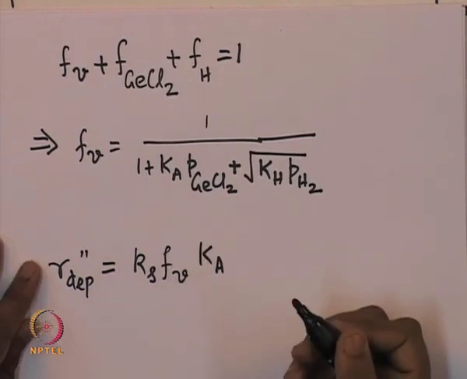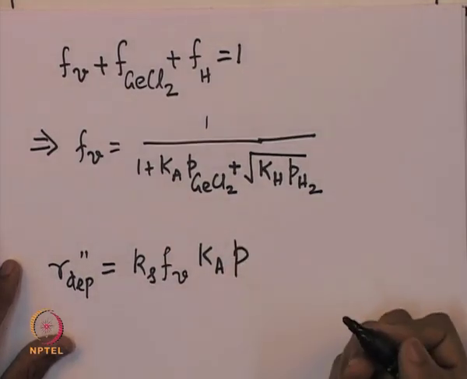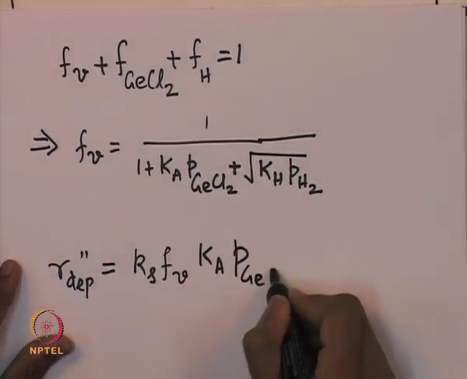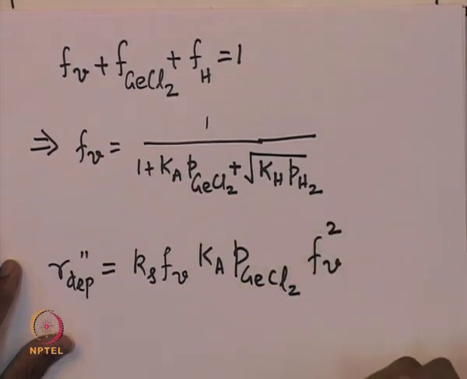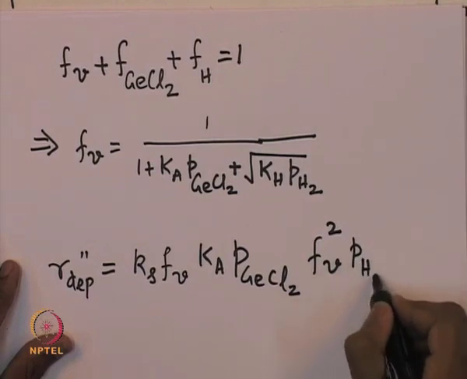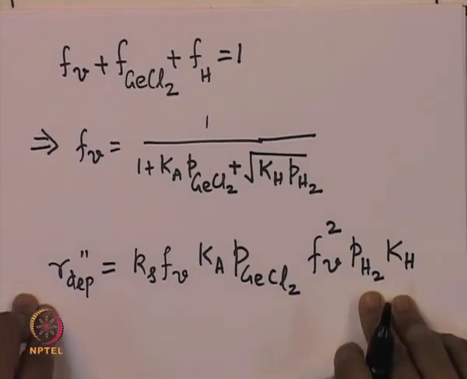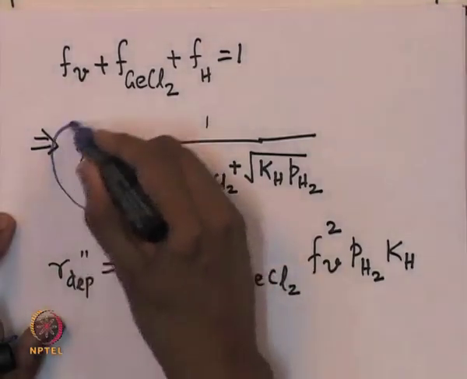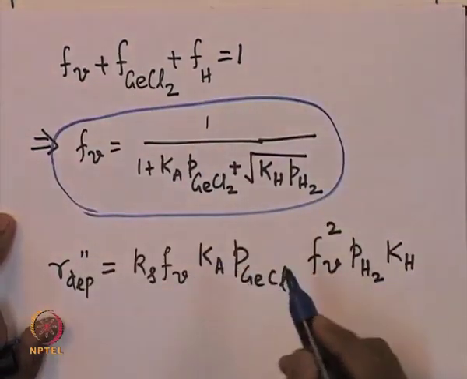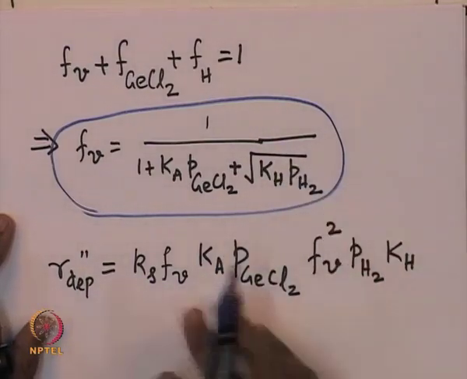Fv is the number of vacant sites which is present, multiplied by the equilibrium constant for adsorption of germanium chloride, multiplied by the square of the number of vacant sites which is present, multiplied by the partial pressure of hydrogen in the gas phase into the equilibrium constant for hydrogen. Okay. So now we know the relationship between the vacant sites which is available and the partial pressure of the germanium chloride and of hydrogen in the gas phase.